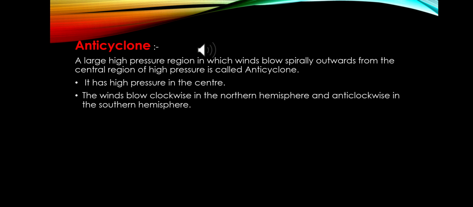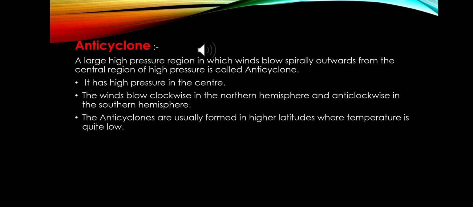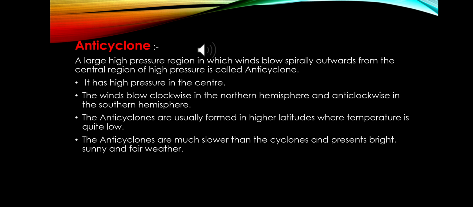Anticyclone: a large high pressure region in which wind blows spirally outward from the central region of high pressure is called an anticyclone. Its main characteristics are that it has high pressure in the center and the wind blows clockwise in the northern hemisphere and anti-clockwise in the southern hemisphere. Anticyclones usually form in higher latitudes where the temperature is quite low, and anticyclones are much slower than cyclones and bring bright, sunny, fair weather.